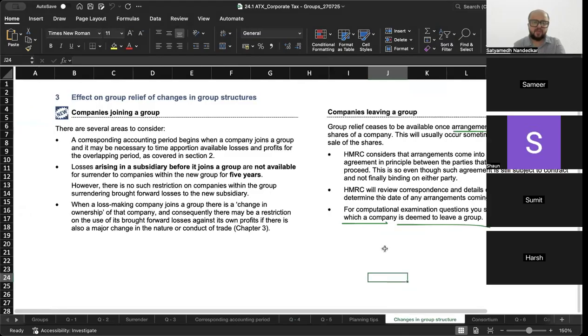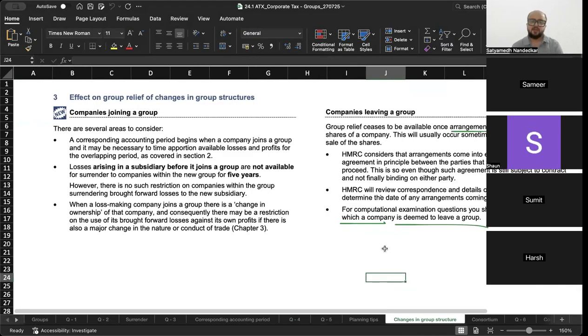Okay. If there is a change in group structure, there are several areas to consider for a company joining the group and also for a company leaving the group. A corresponding accounting period begins when a company joins a group, and it may be necessary to time apportion available losses and profits for the overlapping period as covered in section 2. Losses arising in a subsidiary before it joins a group are not available for surrender to companies within the new group for 5 years. So, if you have incurred a loss before joining the group, then the company joining the group cannot surrender the loss it incurred before that joining date with the other companies in the group for a period of 5 years.